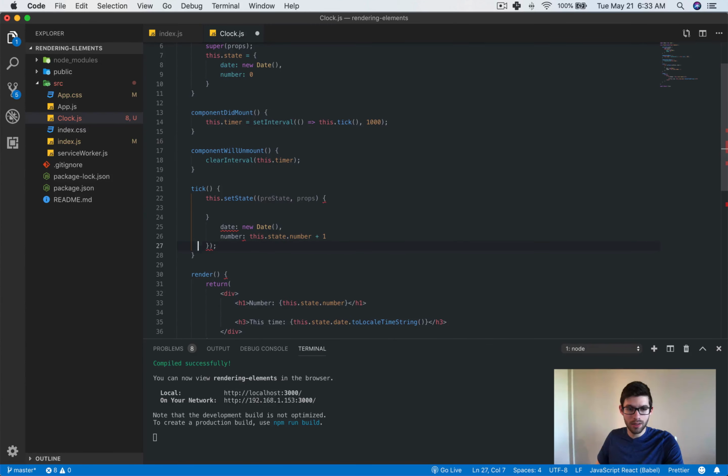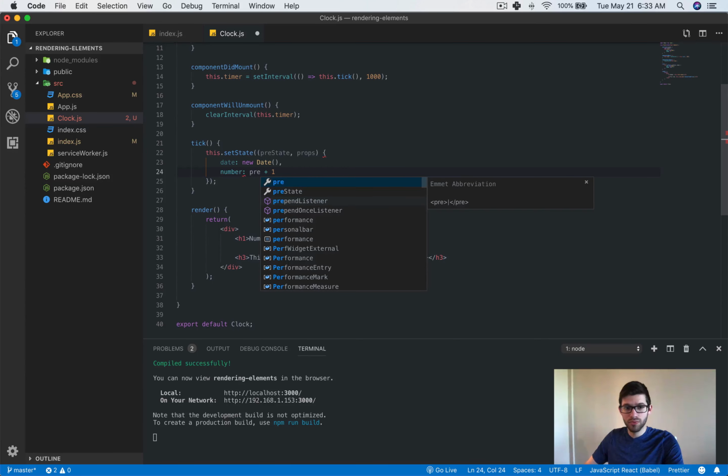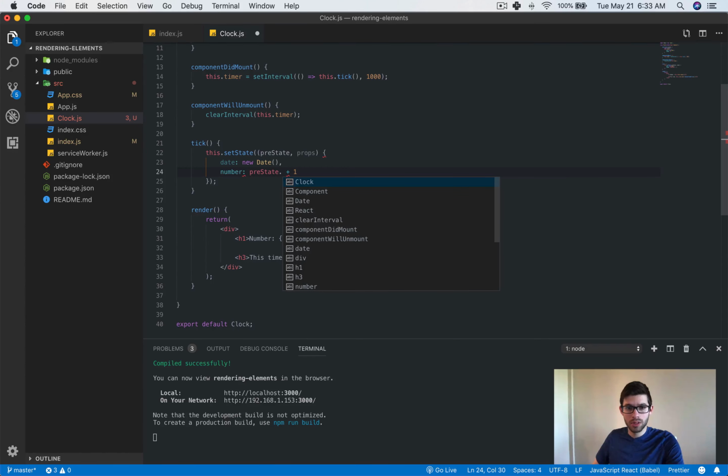Inside here is where we could do these things. So for example, we can say prevState.number.